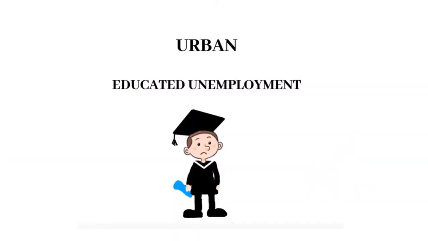Now in the urban areas, the kind of unemployment we see is educated unemployment. People with all kinds of degrees pass out, and are willing to work under any circumstances, even at a low wage. They are able and healthy, but still they cannot find a job. That is called educated unemployment.